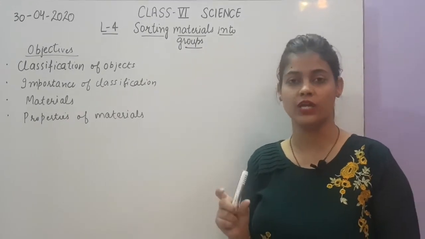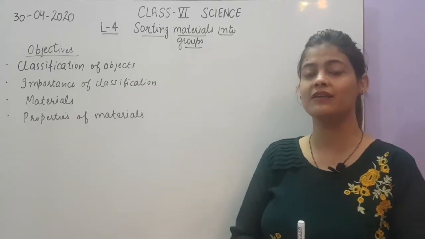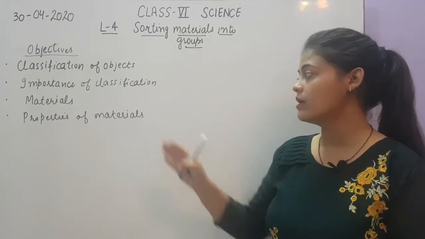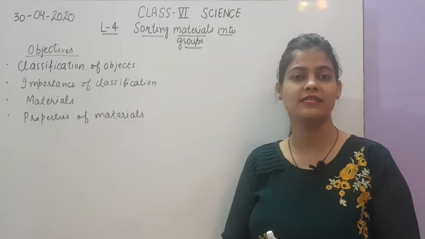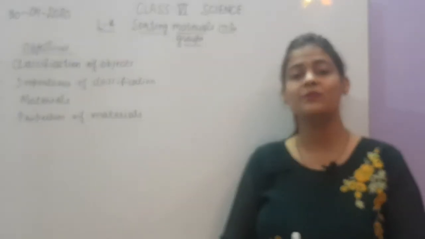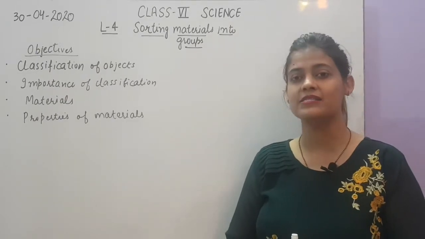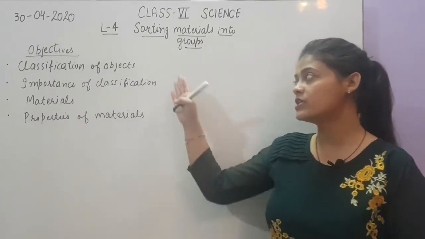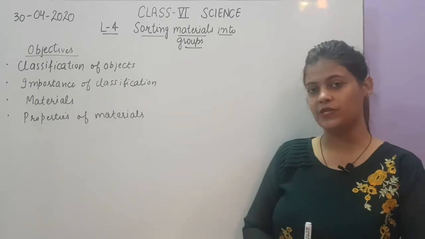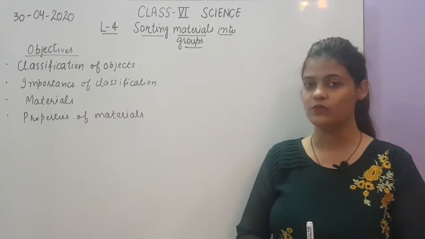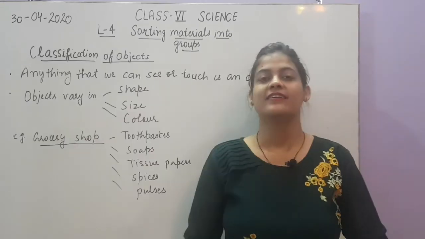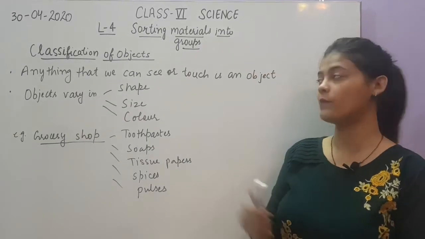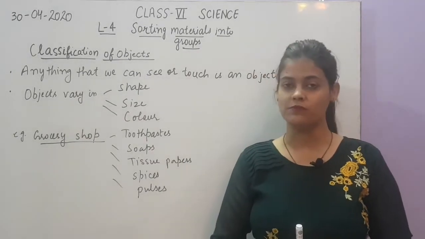What is sorting? Sorting means separating the material into groups. Next is materials. What are materials? We will discuss this in this chapter, and we will also see what the properties of the different materials are. So these are the objectives of this chapter. Now we will take up these topics one by one. So let's start with the first topic, that is classification of objects.